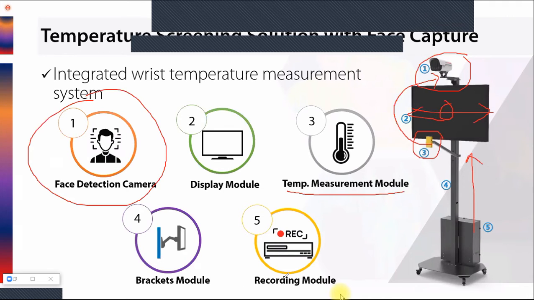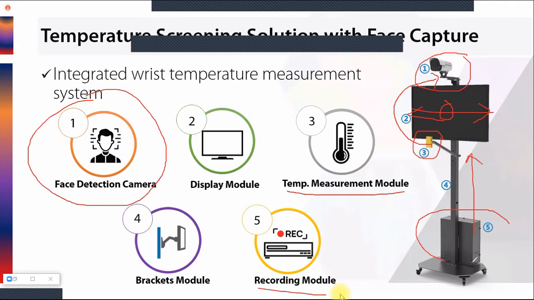And at the end, we have the recording module, that is the NVR. This NVR will connect to the camera. The NVR will give power to the camera, and the camera will give power to the sensor. The sensor will give temperature to the camera, the camera will capture the face of the person and overlay the temperature information on the face, and pass it to the NVR. Now the NVR will see whether that temperature is abnormal or normal. If it's abnormal, it will give a notification for that.